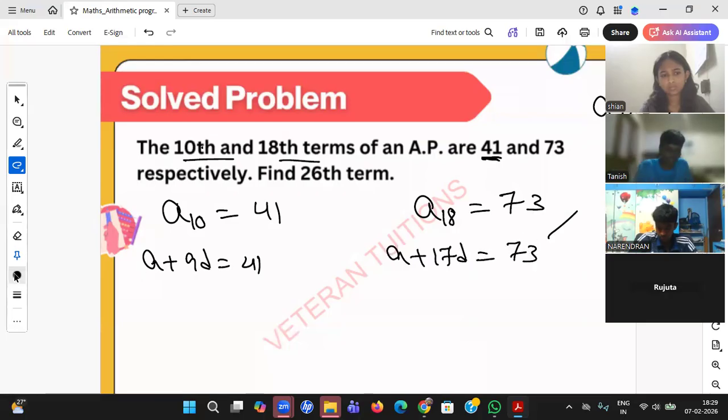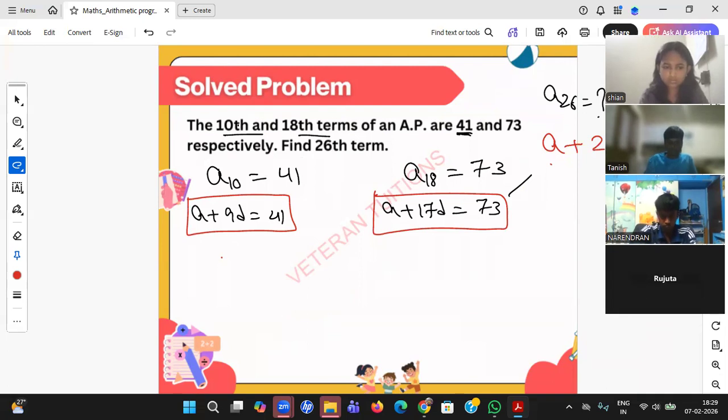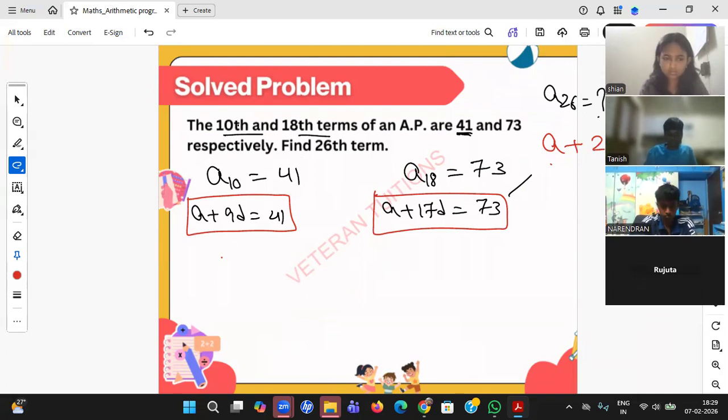Two equations, two unknowns, you can solve and find a and d. Please find, student. He's asking A26, that will be a plus 25d. So you want a and d. You can find it from here and give the answer. Okay, so very good.